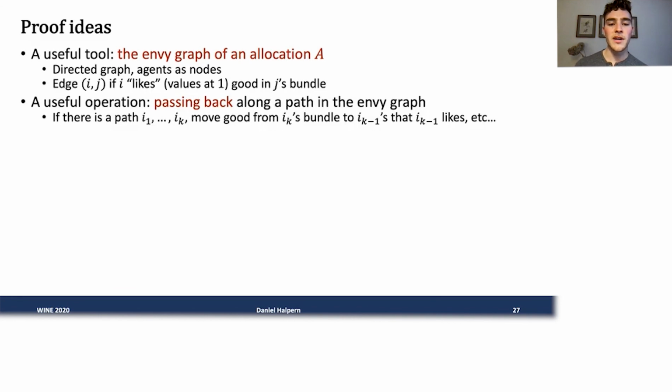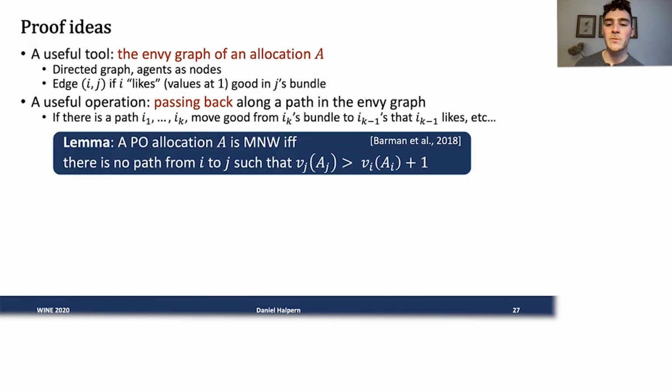A really useful operation is known as passing back along a path. So if there's a path in this envy graph, we can pass back along it. What I mean by passing back is that you take the last agent and take a good from their bundle and give it to one of the previous agents that agent actually likes. Since there's an edge, we know such a good exists. And we can do this for every agent along this path.